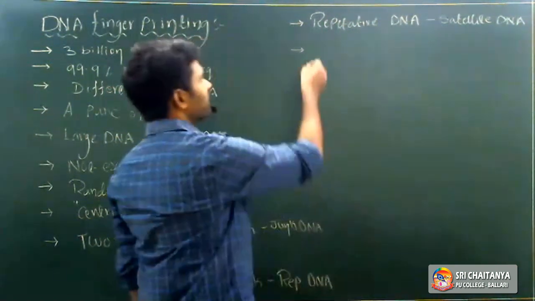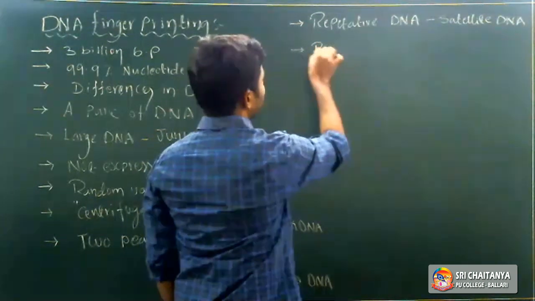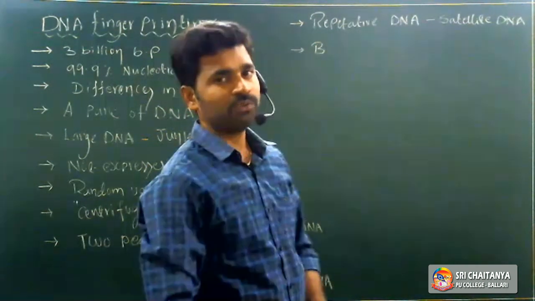Satellite DNA can be classified into two types. How so?